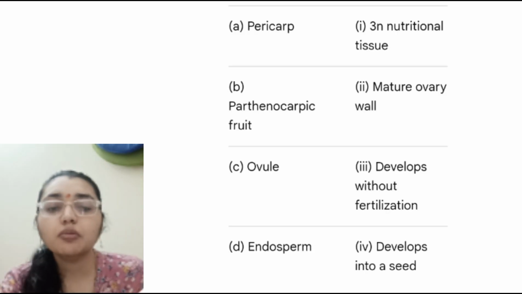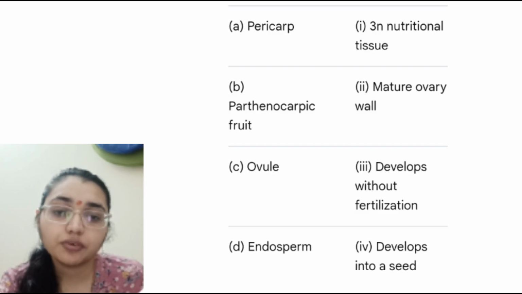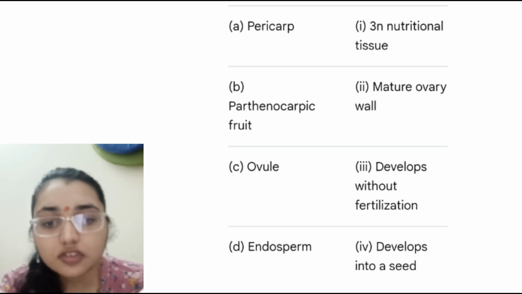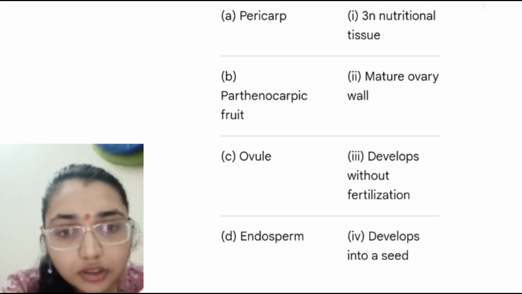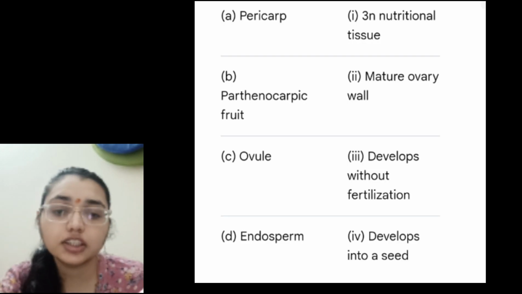Now there are botanical terms given in column 1 and column 2. We have to match parthenocarpic fruits, pericarp, ovules and endosperm, with column 2: 3N nutritive tissue, mature ovary wall, development without fertilization, and development into a seed. Parthenocarpy is development without fertilization.